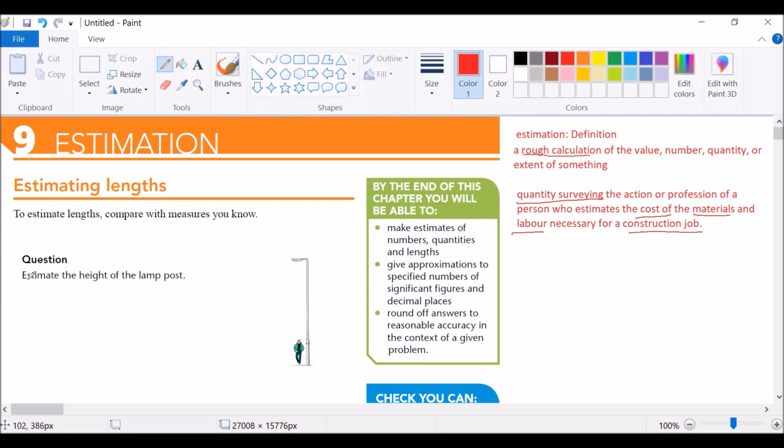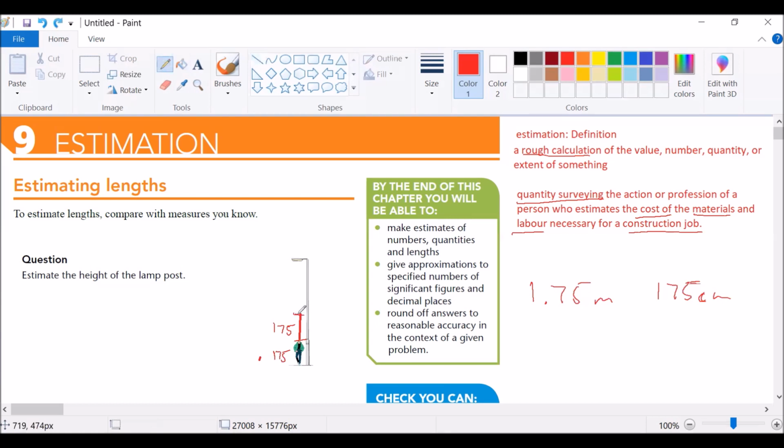Let's look at this example. Estimate the height of the lamp post. So there is a man standing under the lamp post, and we can use the average height of a man, which is 1.75 meters or 175 centimeters. Now we look at how many lengths of a human being can fit in the post. So this is the first length, and this is the second length. If we say this is 175 centimeters, this is also 175 centimeters.